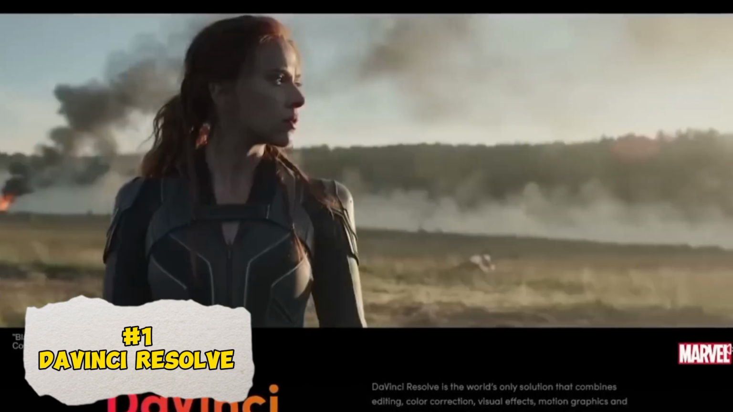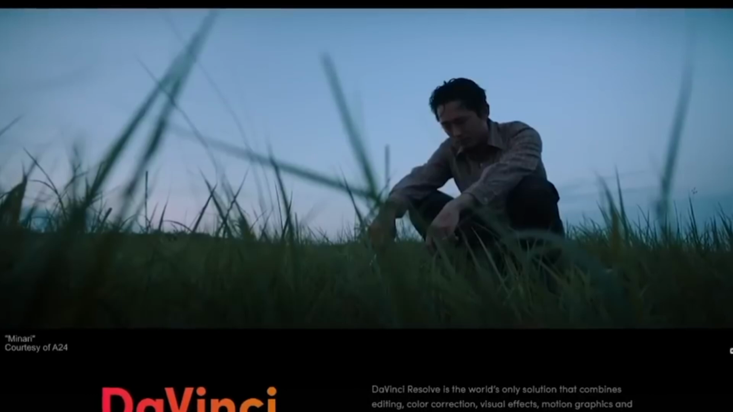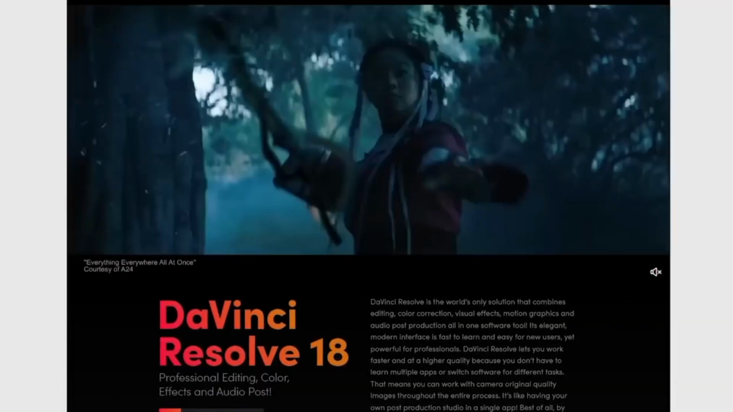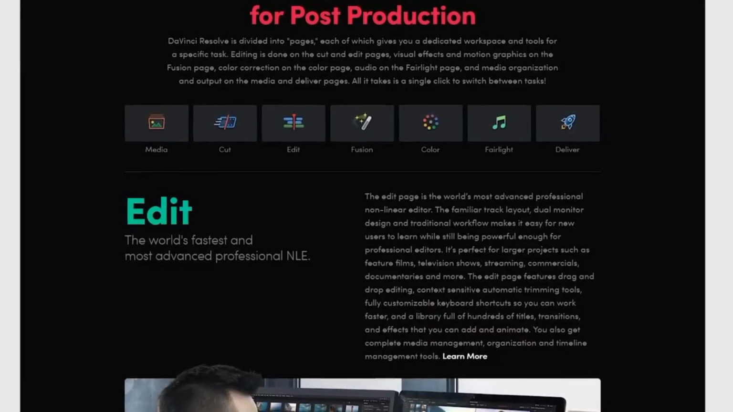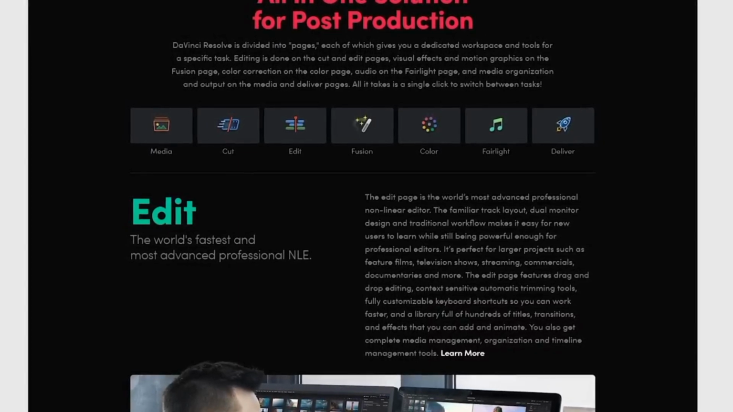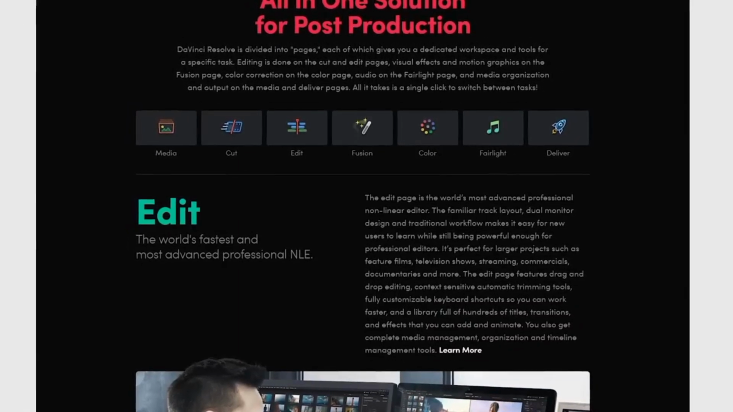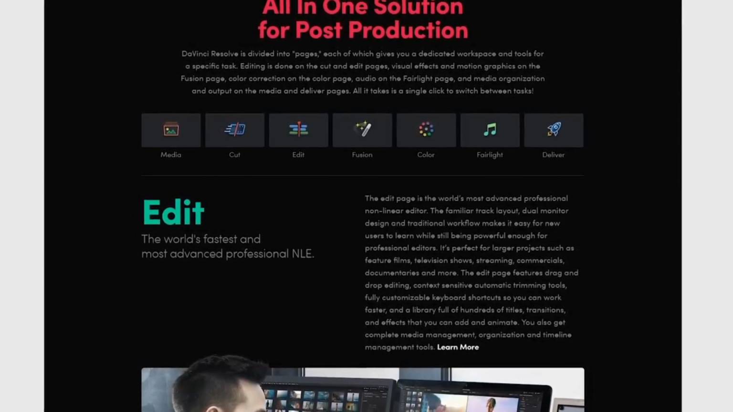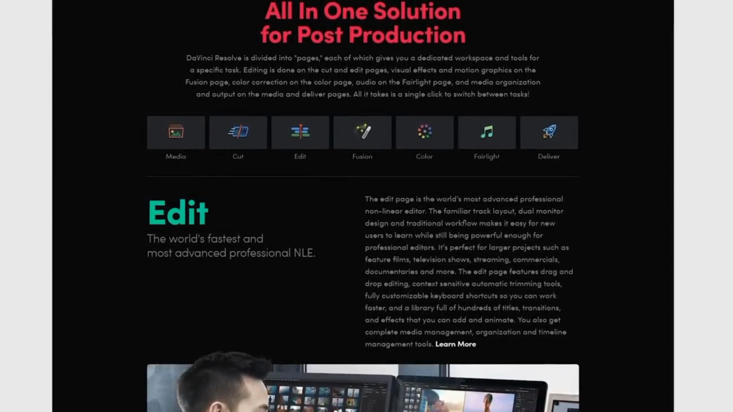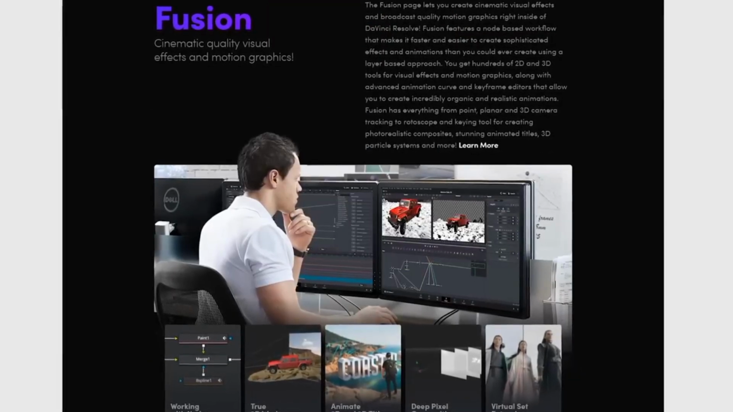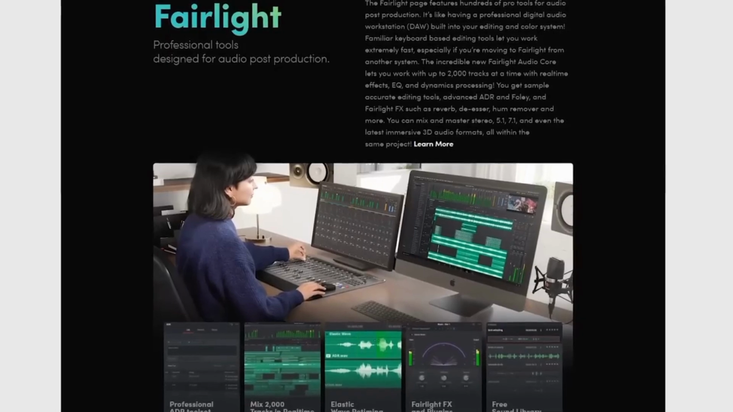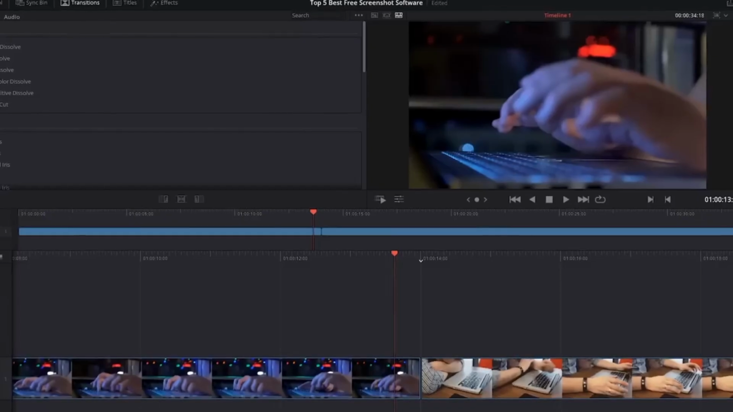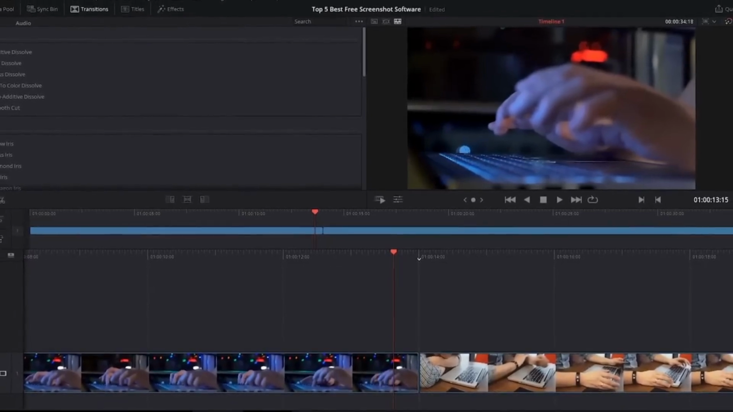DaVinci Resolve is a comprehensive, professional-grade video editing software developed by Blackmagic Design. Known for its robust suite of tools, DaVinci Resolve integrates video editing, color correction, visual effects, motion graphics, and audio post-production into a single software application, making it a one-stop solution for filmmakers and video professionals. The software features a non-linear editing NLE system that supports multi-track timelines, offering precise control over every aspect of the editing process. Its color correction capabilities are world-renowned, providing advanced color grading tools that have been used in Hollywood films.